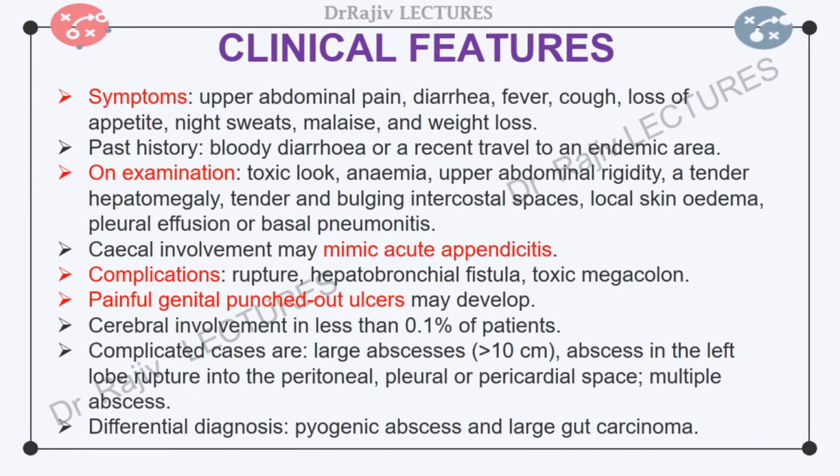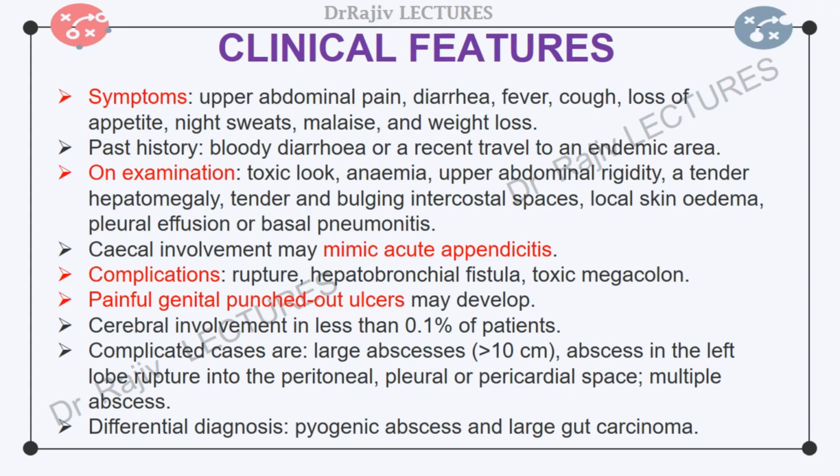The patient with amoebic liver abscess has insidious onset of non-specific symptoms such as upper abdominal pain, diarrhea, fever, cough, loss of appetite, night sweats, malaise, and weight loss. More specific symptoms such as right upper quadrant pain, right shoulder tip pain, hiccups, and a non-productive cough arise gradually. Suspicion should arise if there is a past history of bloody diarrhea or travel to an endemic area.